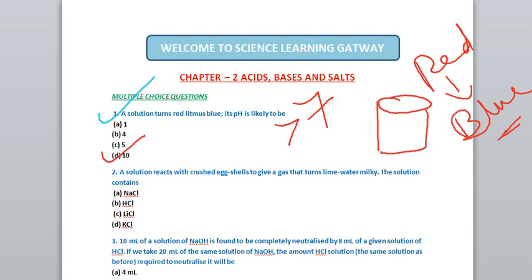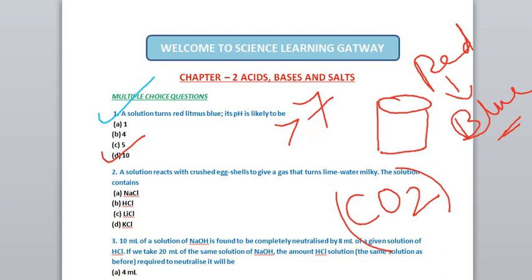Now the second question: a solution reacts with crushed eggshells to give a gas that turns lime water milky. The solution contains... okay, when we have read the chapter Acids, Bases and Salts, in that I have told you, if we pass carbon dioxide gas through lime water, then what will happen? The color of the lime water will change into milky. If carbon dioxide gas is passed through lime water, then lime water turns milky.